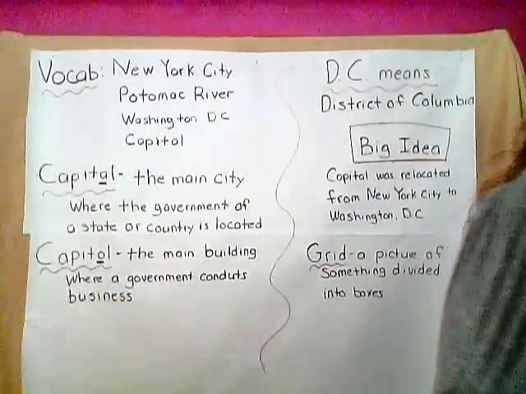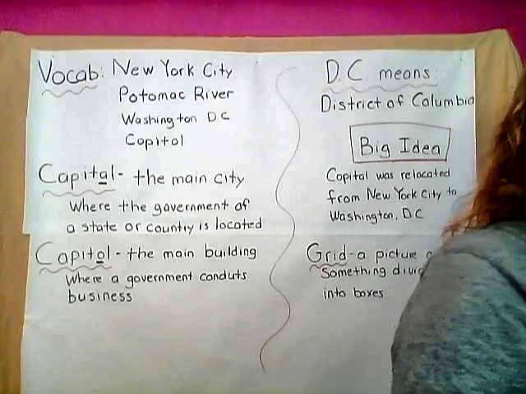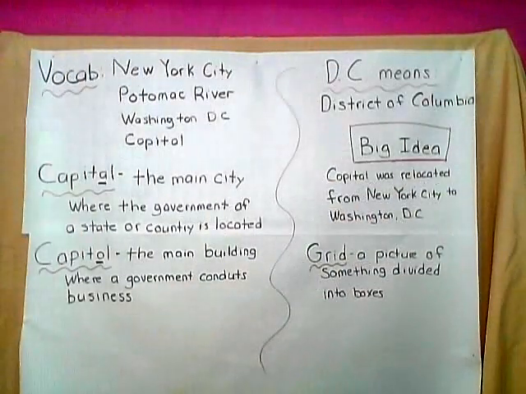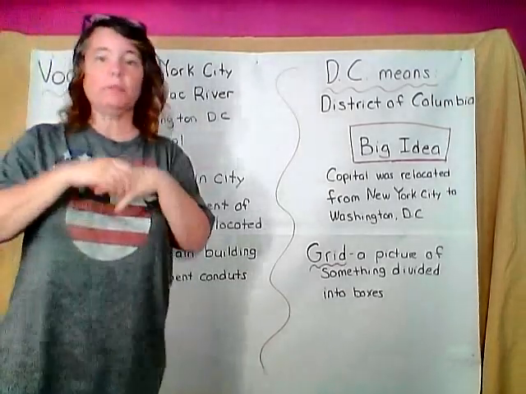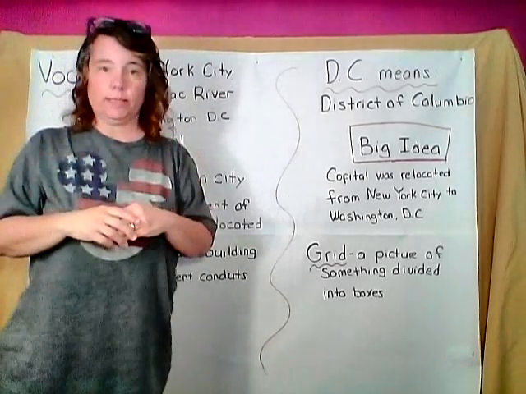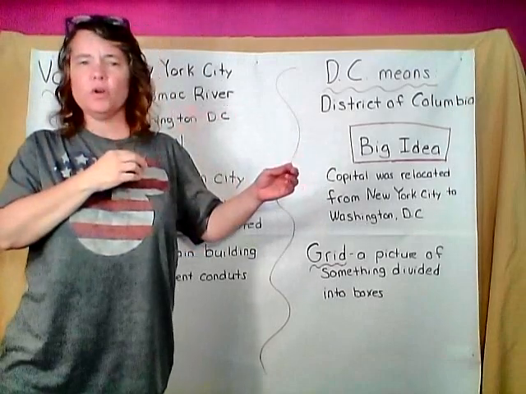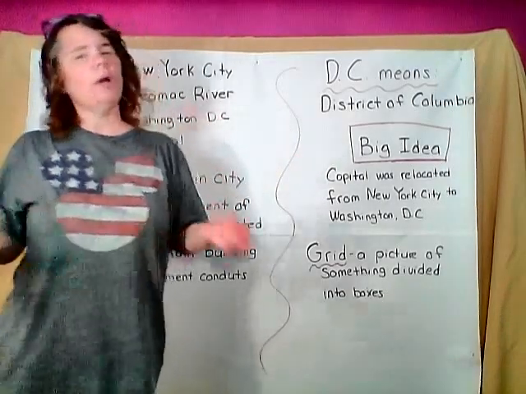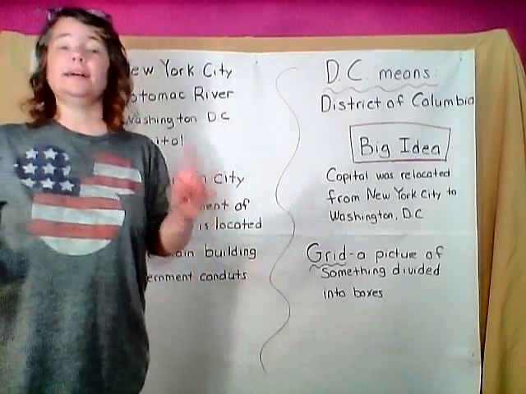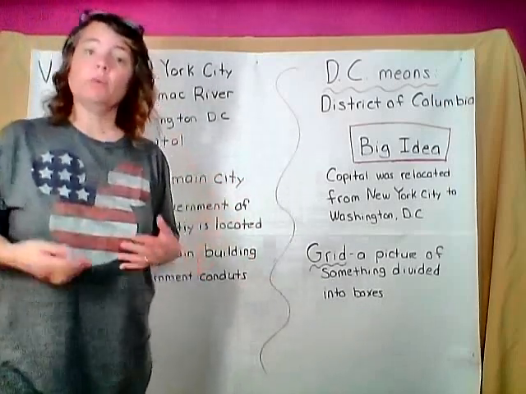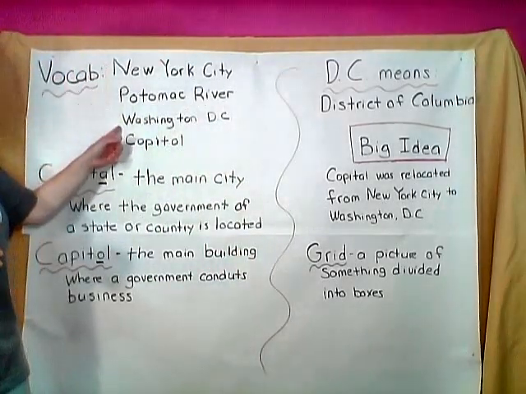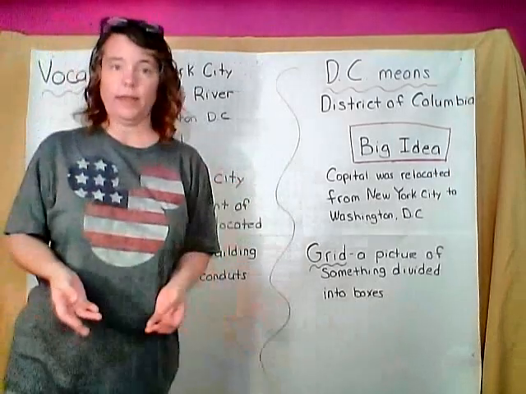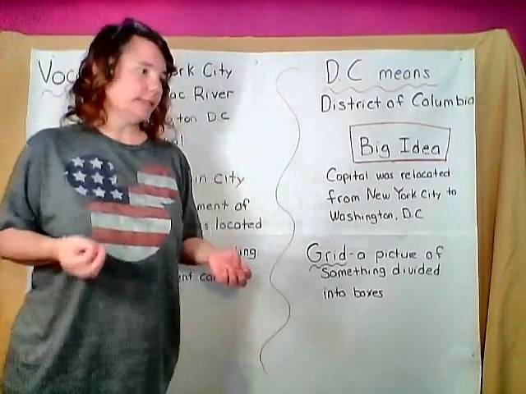Now we are going to talk about, when George Washington was president, do you guys remember where the Capitol was? We kind of talked about it before. It was in New York City. But where is the Capitol now? It's in Washington, D.C. Well, today what we're going to discuss is why it moved from New York City to Washington, D.C., and how the process happened and why it happened. That's what mostly we're going to be talking about today.